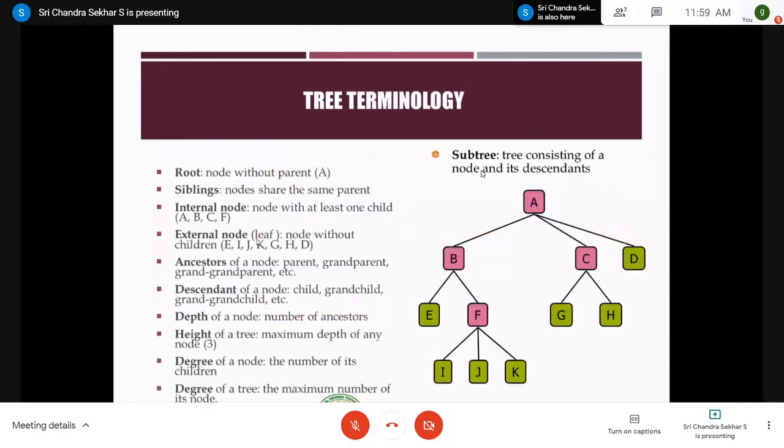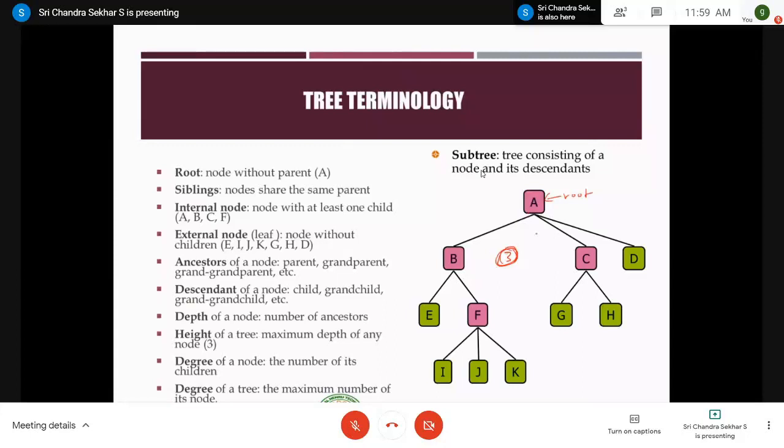Let us take one more example and we'll discuss what these terminologies mean with respect to a given tree. Here you can observe that this is the root node, and there exist 3 nodes B, C, D. How many children are there for the root? It is 3. Why am I stressing this? How many children means, we will discuss when we come across binary trees, right?